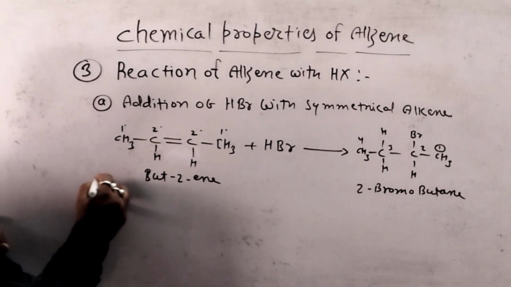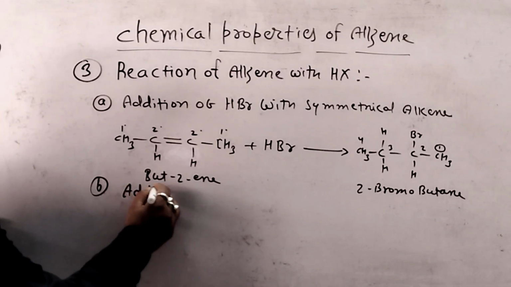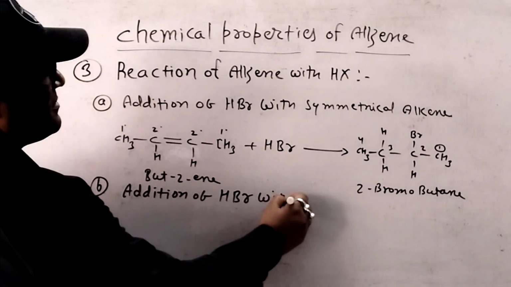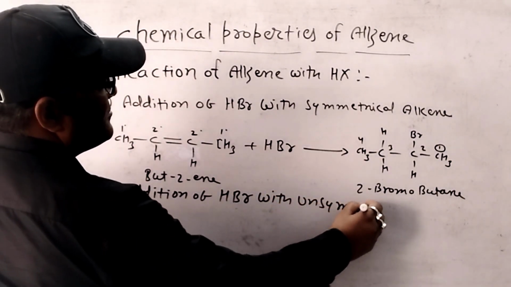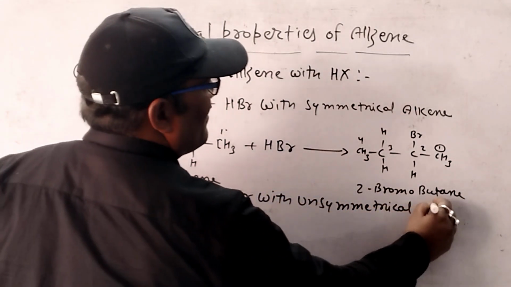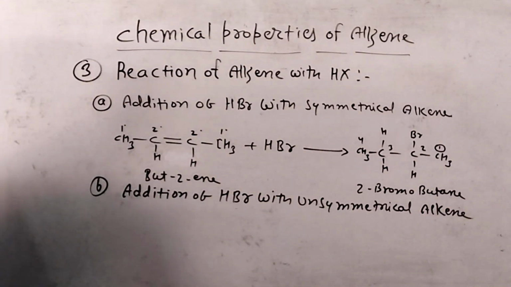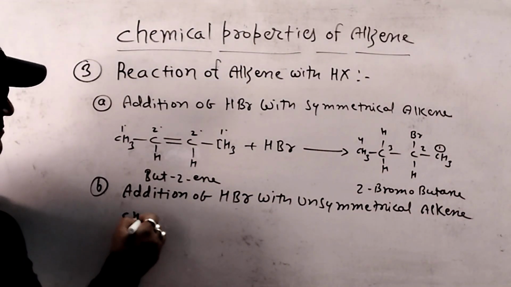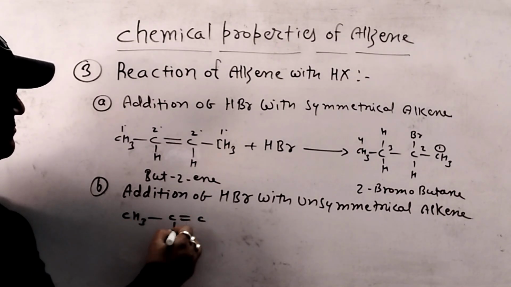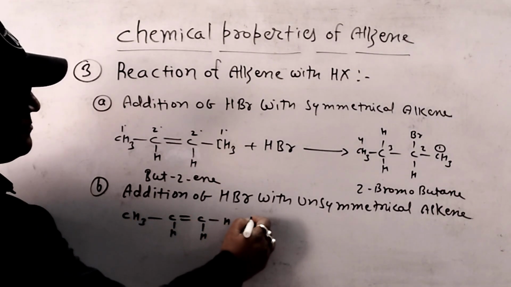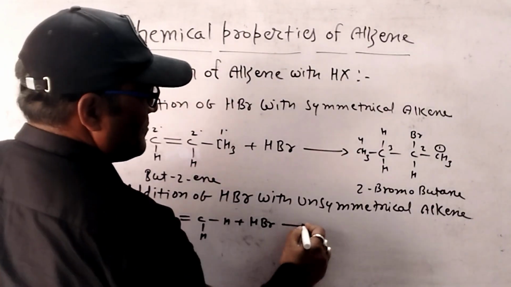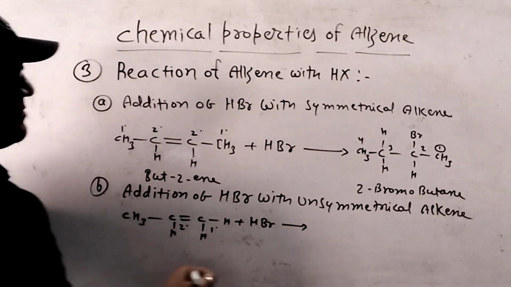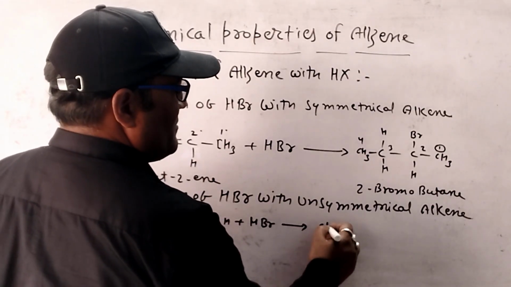Now case B, addition of HBr with unsymmetrical alkene. Here double bond is present between 1 degree carbon and 2 degree carbon. So two types of products are formed.